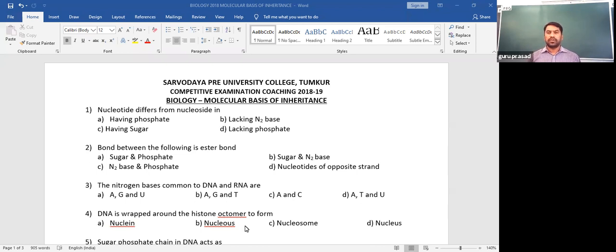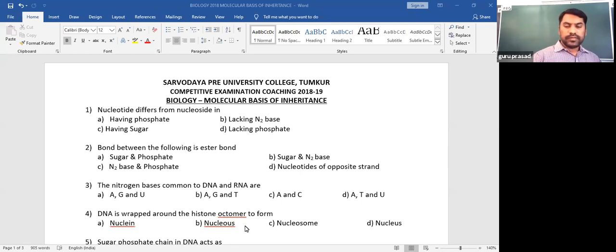The structure which we obtain when a negatively charged DNA is wrapped around a positively charged octamer of histone protein, this bead-like structure, we call the nucleosome. As such, we obtain a string of beads when we observe the DNA in chromosomes or in a nucleus. The nucleus is the overall structure within which we find the nucleosomes. So this is question number 4. It's a direct question: DNA wrapped around the histone octamer, and that structure is called the nucleosome.